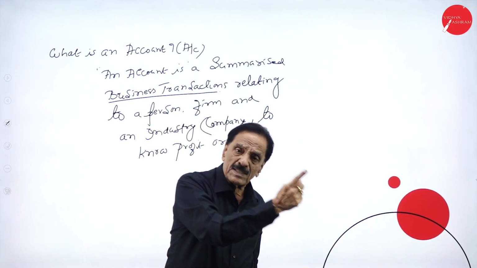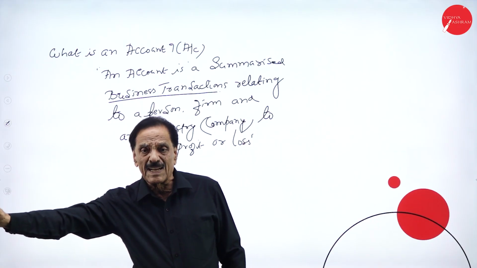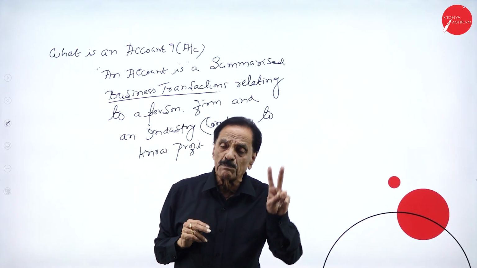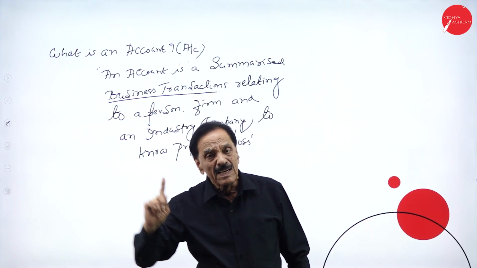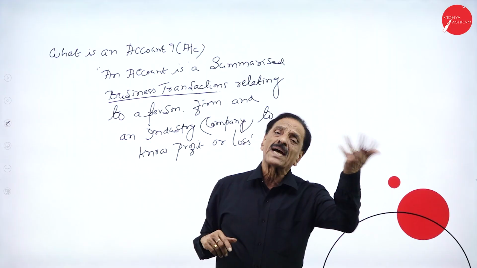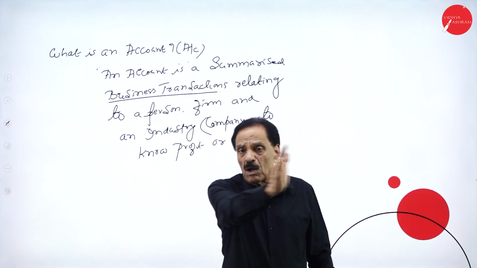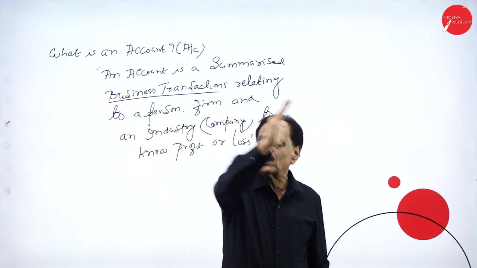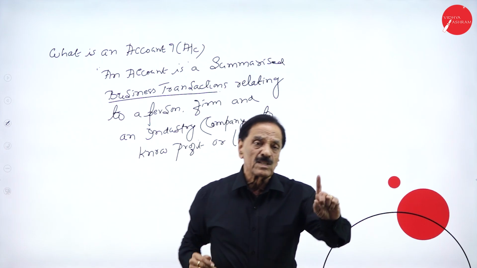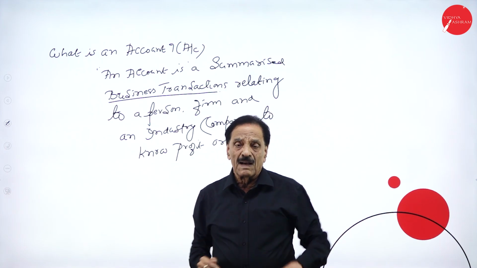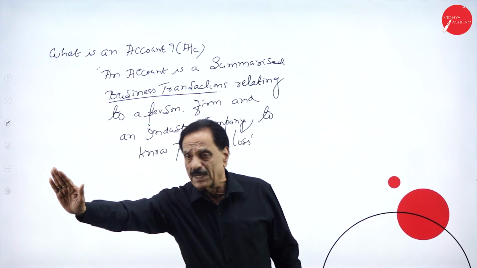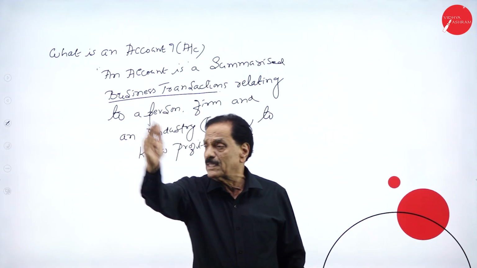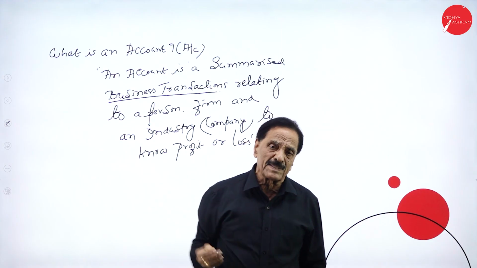One is cash transaction, another credit transaction. What is cash transaction? Transfer of property from one person to another for a cash is called cash transaction.